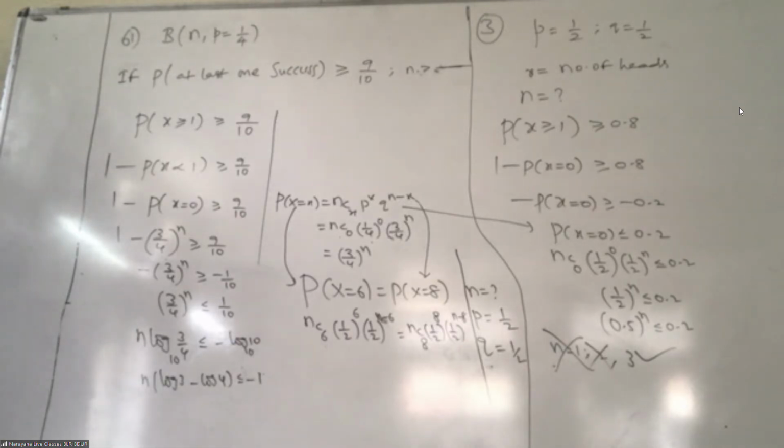Next. Fourth question. A box contains 15 identical bulbs, of which 5 bulbs are defective. If 5 bulbs are drawn at random, so your sample is 5 only. Out of 15, you are not drawing all. What is your sample size? 5, so n is 5. With replacement, find the probability that at least one of them is defective. At least one also goes for X. Now, what is your success?